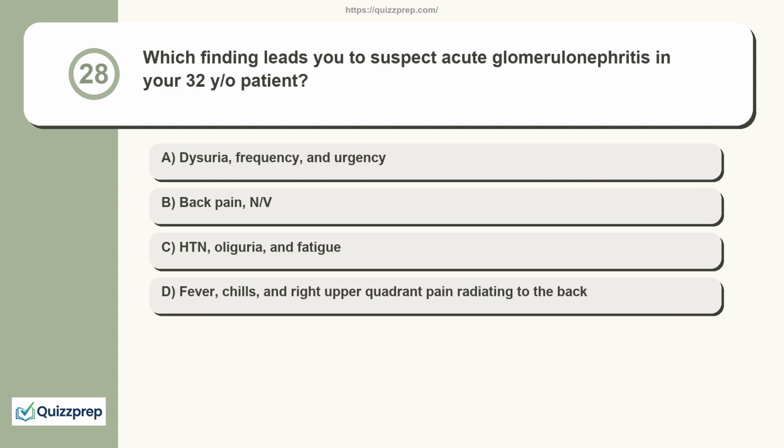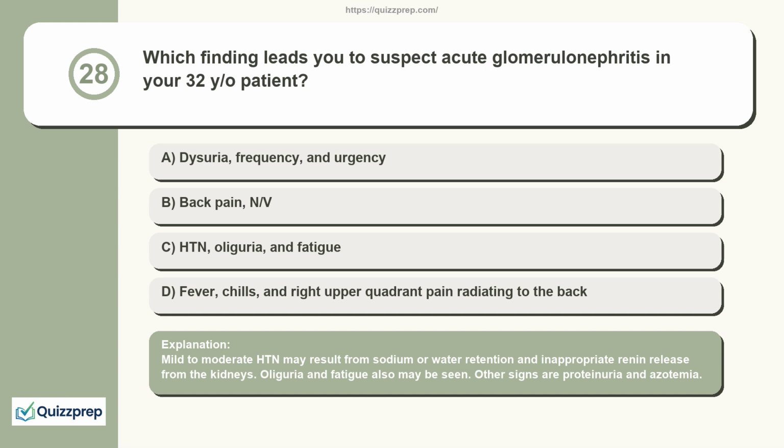Question 28. Which finding leads you to suspect acute glomerulonephritis in your 32-year-old patient? Dysuria, frequency, and urgency; back pain, nausea/vomiting; HTN, oliguria, and fatigue; fever, chills, and right upper quadrant pain radiating to the back. Mild to moderate HTN may result from sodium or water retention and inappropriate renin release from the kidneys. Oliguria and fatigue also may be seen. Other signs are proteinuria and azotemia.